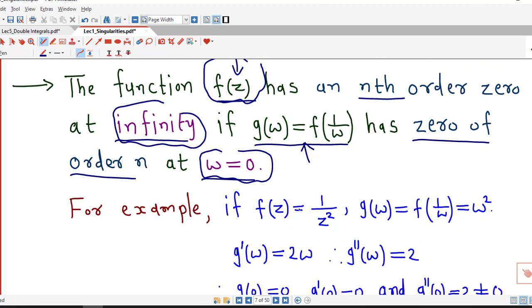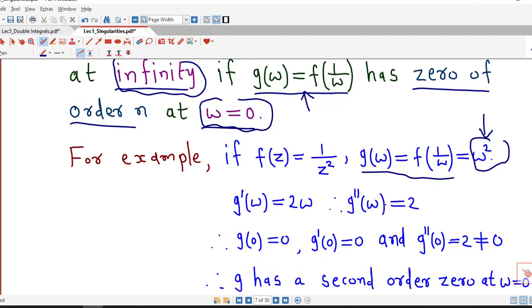So again we consider this example f of z equal to 1 by z square, and using this definition we obtain that g of w is w square. So we can see if we take w equal to 0, we will obtain g of 0 equal to 0. So 0 is a 0 of this function g of w. Now to decide the order, we calculate derivatives of w square. First derivative is 2w. So if we find out value of first derivative, it is 0.